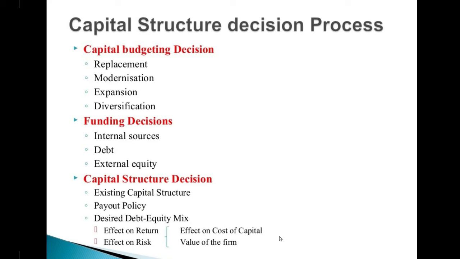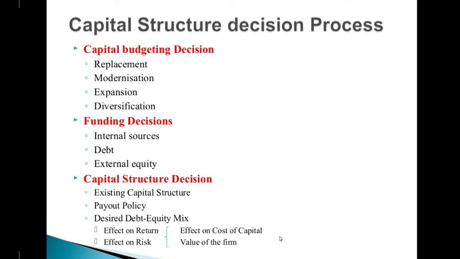So, capital structure decision process. Capital budgeting decision: replacement, modernization, expansion, diversification. So this is how companies take decisions. If they want to replace their equipment, they can take the decision. This comes under the capital budgeting decision. They want modern machines, modern equipment for the company. They want to expand their operations at various locations, or they want to diversify their company. That time, this comes under the capital budgeting decision.